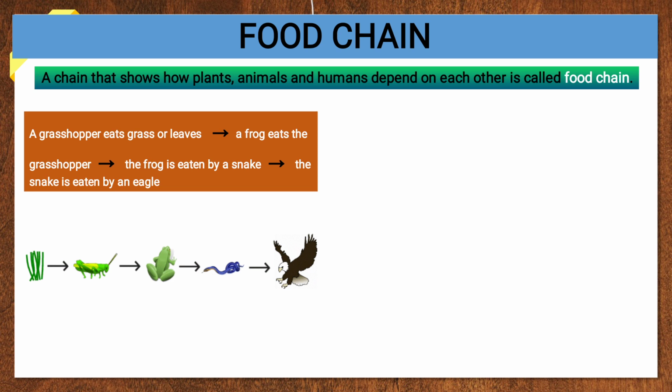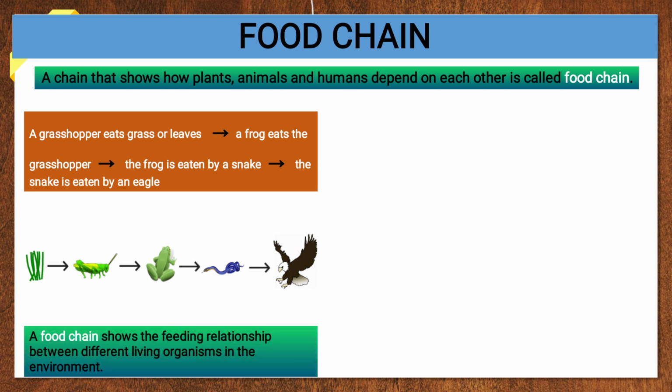So the grasshopper's food is grass. Frog's food is grasshopper. Snake's food is frog. Eagle's food is snake. So these are the interlinked foods. That's why this interlinking of food is known as food chain. A food chain shows the feeding relationship between different living organisms in the environment. Plant is also a living organism; grasshopper, frog, snake, all are living organisms. They are dependent on each other for their food. So this forms a chain for the food. That's why the name given is food chain.